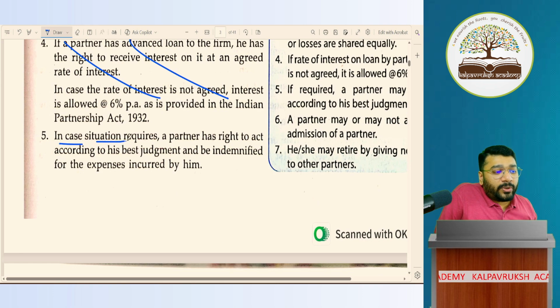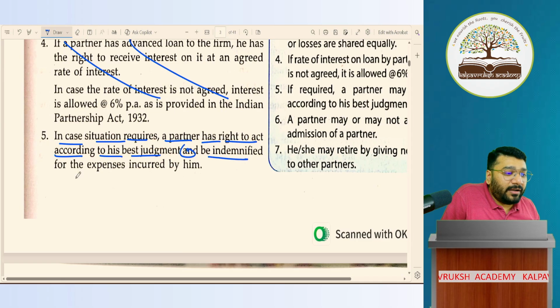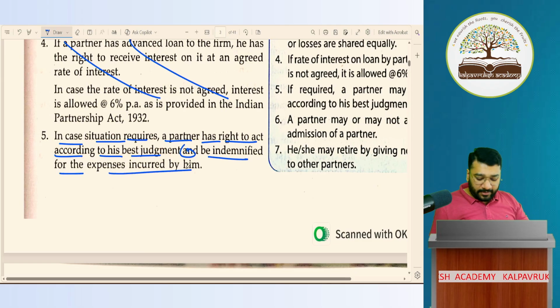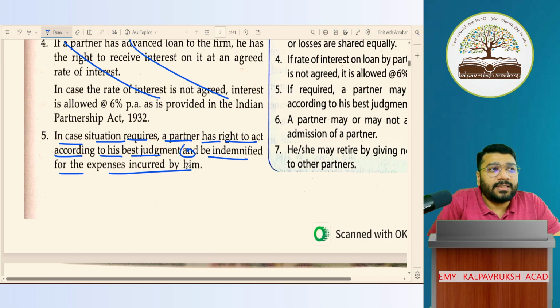In case the situation requires, a partner has the right to act according to his best judgment and be indemnified for the expenses incurred by him. What does this mean? What does this mean?